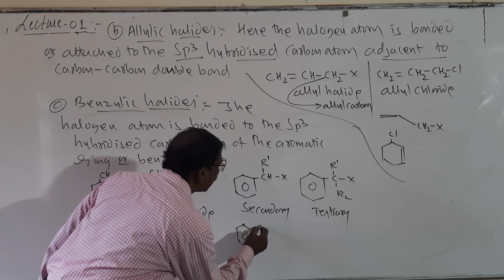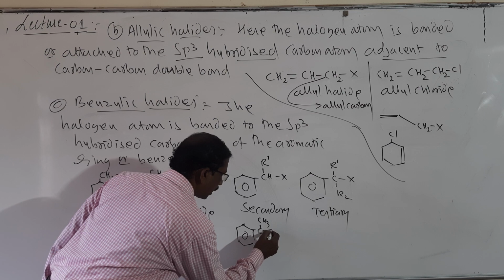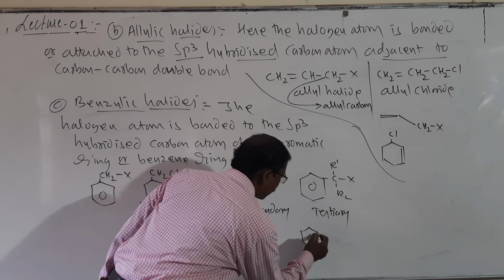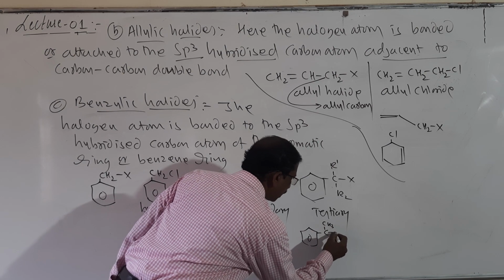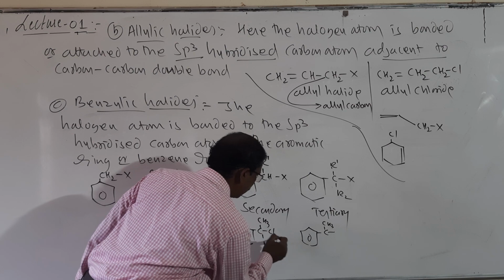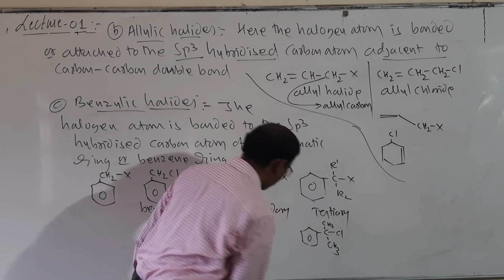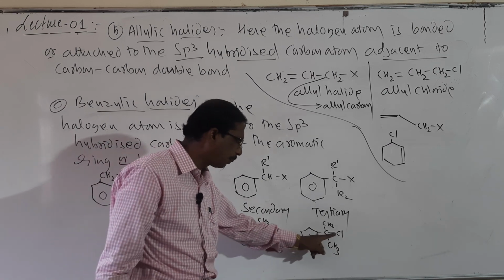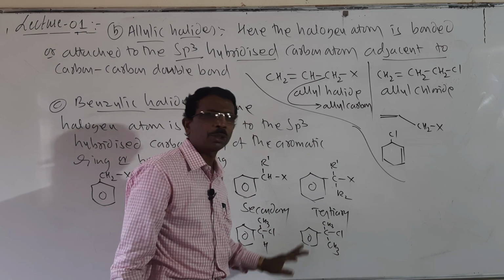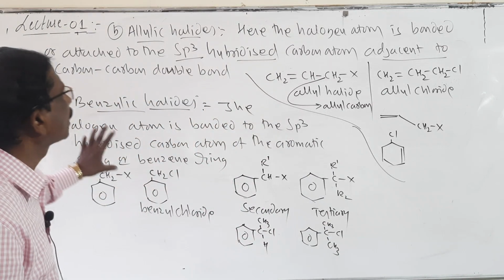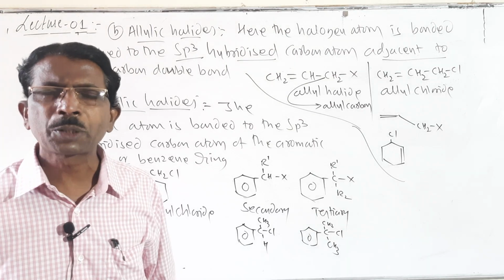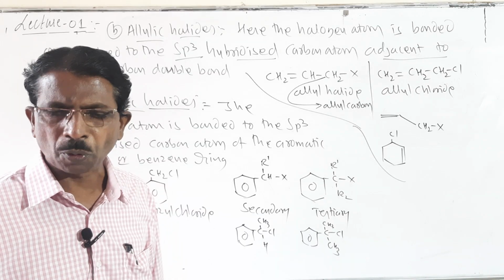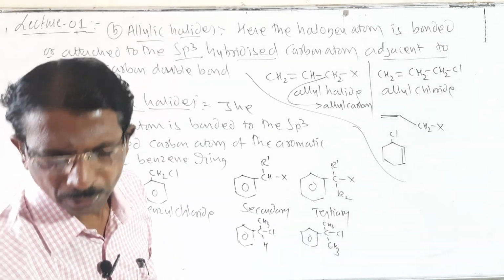So here CH3, it is X, it is H, and here it is CH3, instead of X you may write Cl, it is CH3. Look here students, the halogen atom is attached to this carbon atom, it is linked with 2 carbons, secondary. The halogen atom is attached to this carbon, it is linked with 3 carbons, tertiary. So it is the classification of compounds containing sp3 C-X bond. Now the last one, compounds containing sp2 C-X bond. So let us see the second one, students.